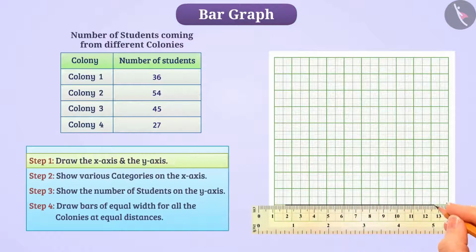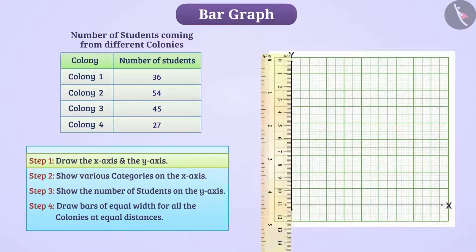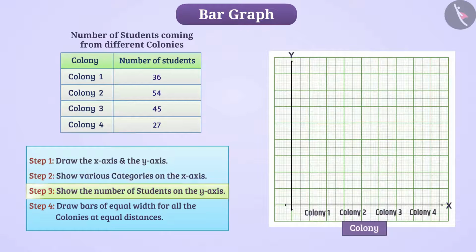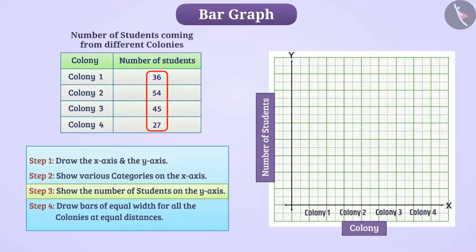First, we will draw the x-axis and the y-axis. Now we will show various categories on the x-axis, like here, name of colonies. We will show the number of students on the y-axis. We will take a convenient scale to represent numerical data correctly. Here, we can take this scale as 1 unit is equal to 9 students.